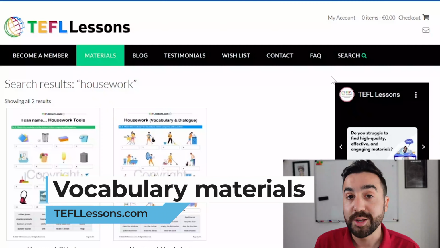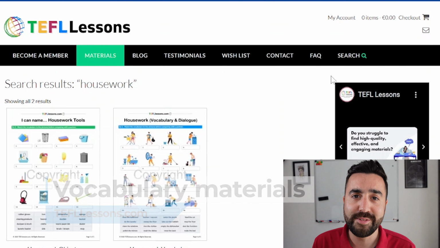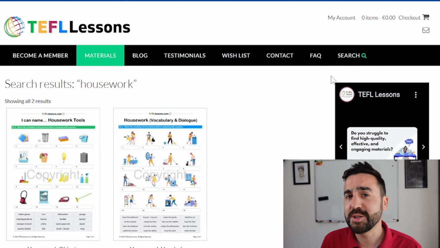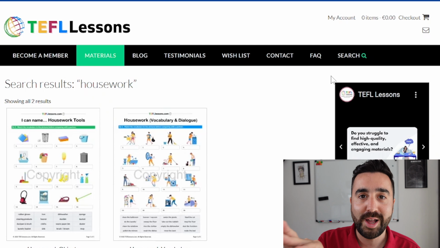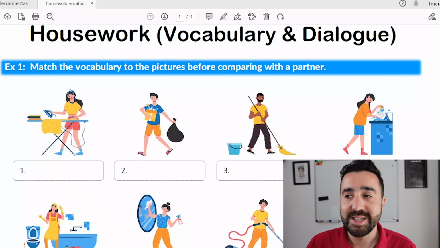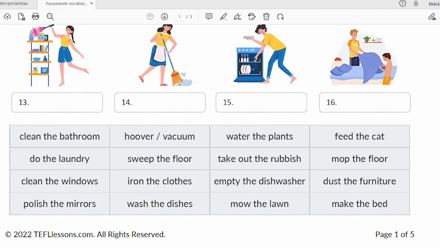The next part of the website I want to focus on is vocabulary. Now, recently with a group of B1 adult level learners, I was looking to build their awareness of collocations, and so what we did was we looked at the topic of housework. So all I had to do was go onto TEFLlessons.com and search for housework. So the lesson started with a really nice matching task using, again, really clear imagery that really communicated the meaning of the housework to the students. And so what we had at the bottom were all the phrases that had to match with the images.